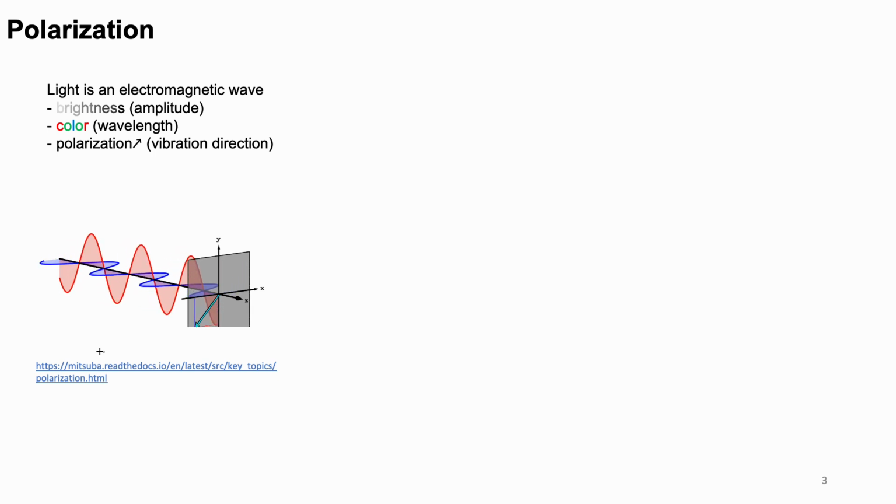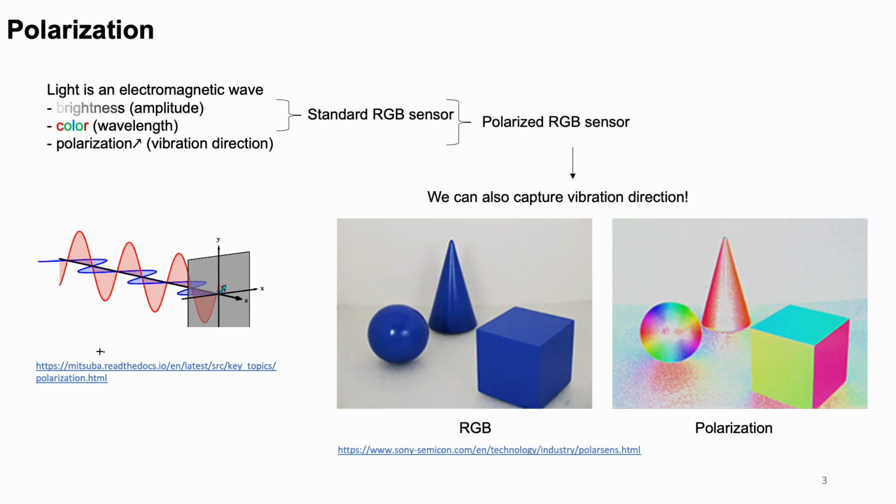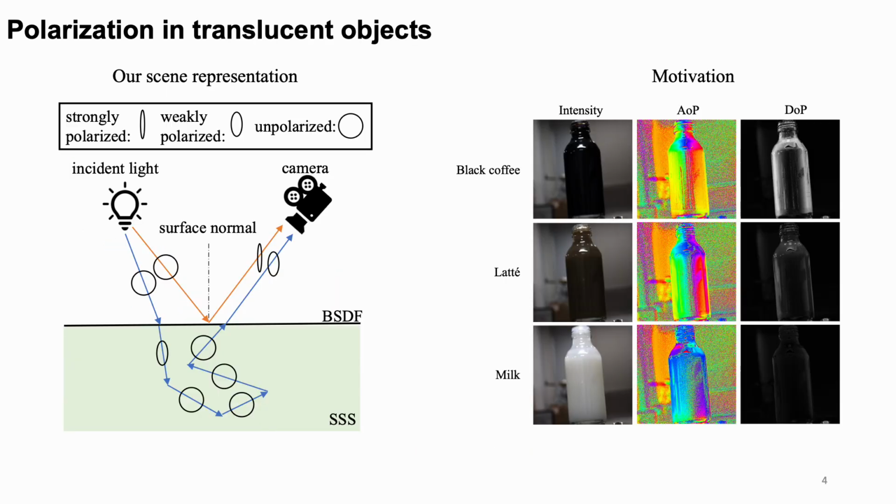Light is an electromagnetic wave. Its amplitude determines brightness, its wavelength corresponds to color, and its vibration direction causes polarization. With standard RGB cameras, we can only capture brightness and color. However, with the latest polarization sensors, we can also capture the direction of light vibrations. Polarization is also a valuable cue for recovering translucent objects.